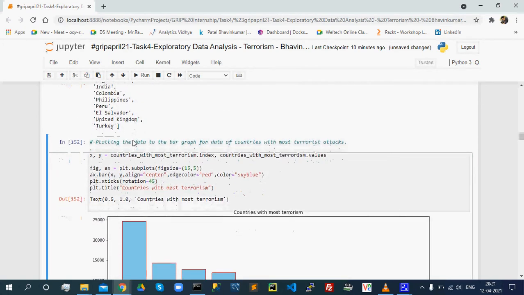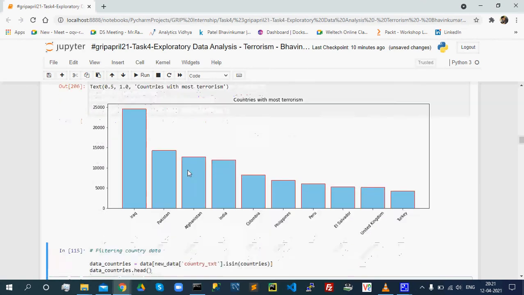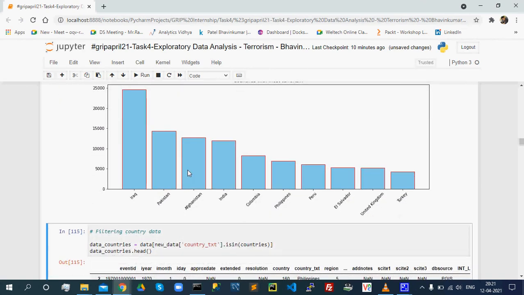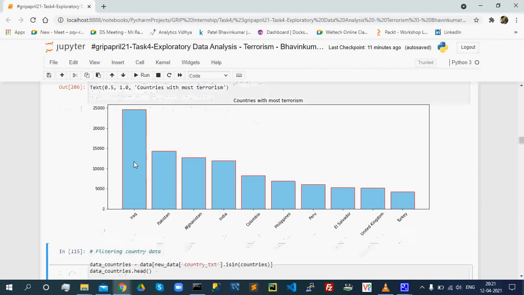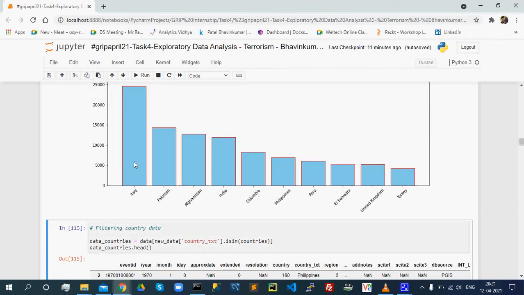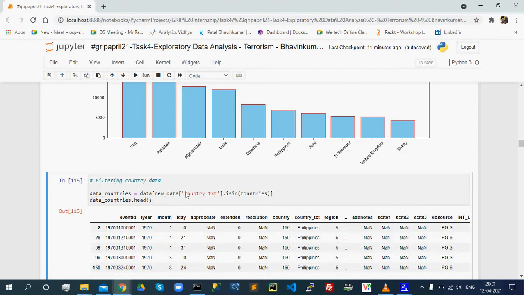Now let me plot the data as a bar graph for countries with the most terrorist attacks. As you can see on the graph, Iraq has the most attacks, and in second place Pakistan also has many terrorist attacks from all around the world, and the data is provided.